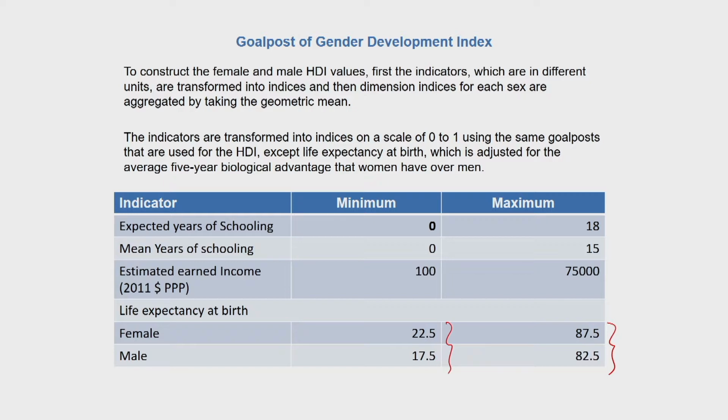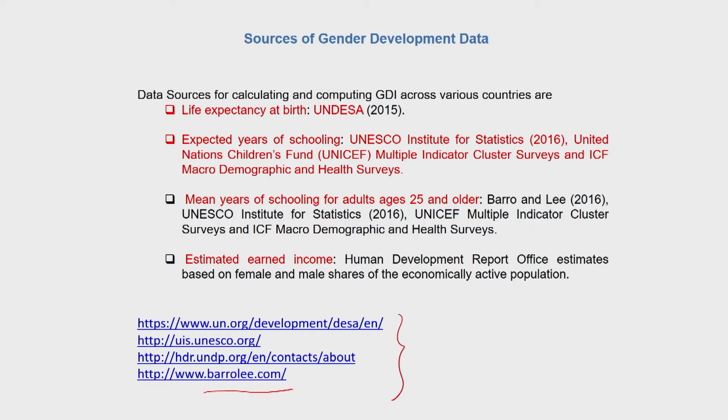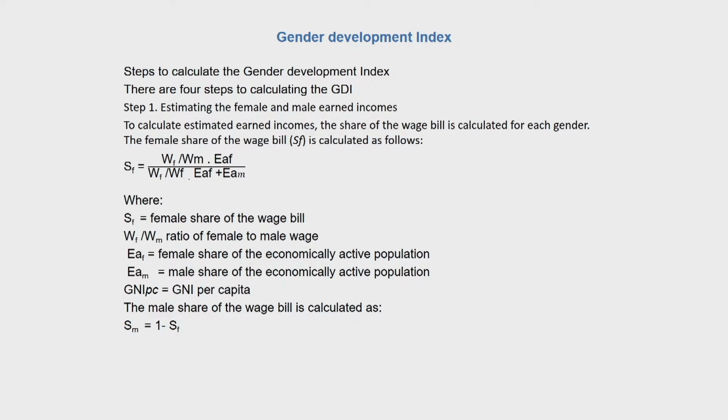So these are the goalposts based on which the index is calculated. Now let us have a look at the steps for calculation of the gender development index. The first step is to estimate the female and male earned incomes, and to be able to calculate the estimated earned incomes, the share of the wage bill is calculated for each gender. The female share of wage bill is first calculated, which is given by SF here.